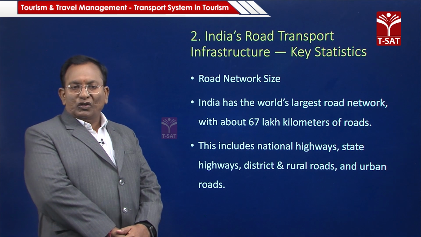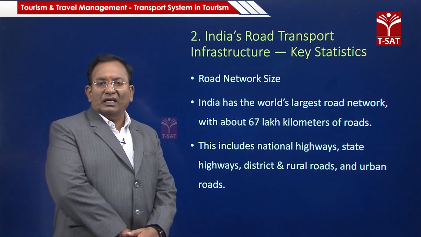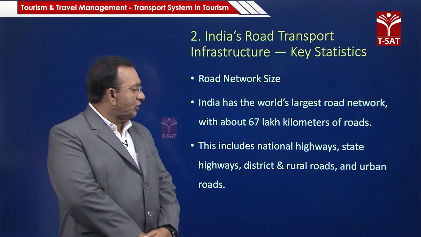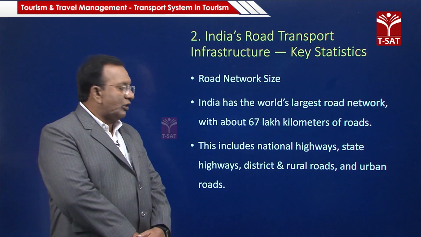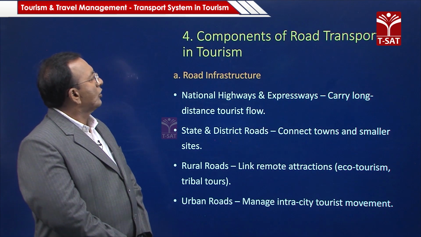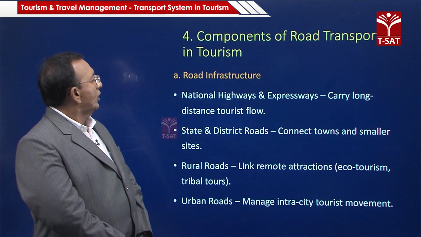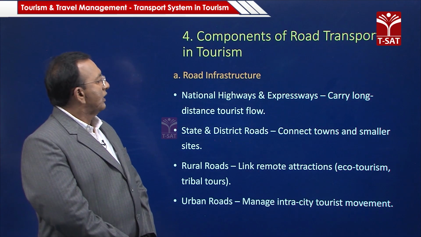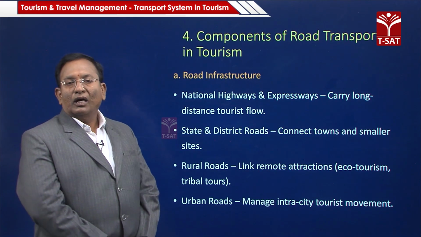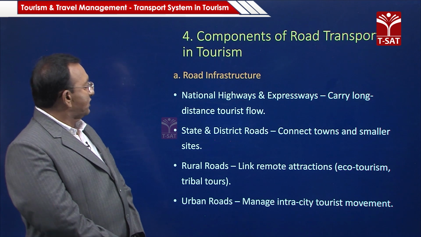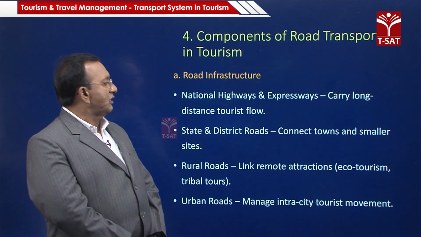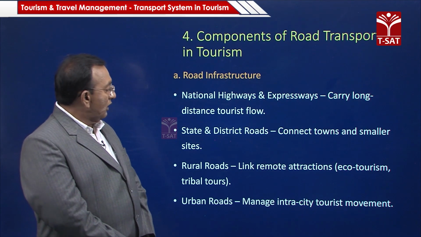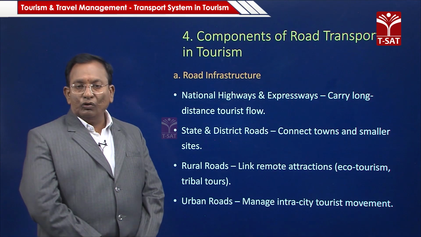Even some projects are going on, including national highways, state highways, district and rural roads, and urban roads. So, when you talk about the components of road transport in tourism, road infrastructure first: national highways and expressways carry the long-distance tourist flows, and state and district roads connect the towns and smaller sites in rural areas.